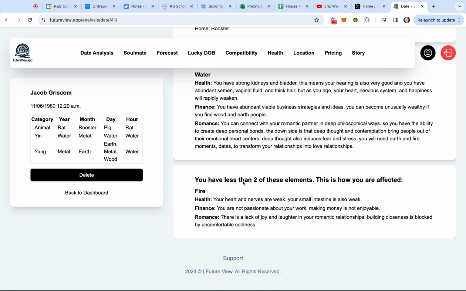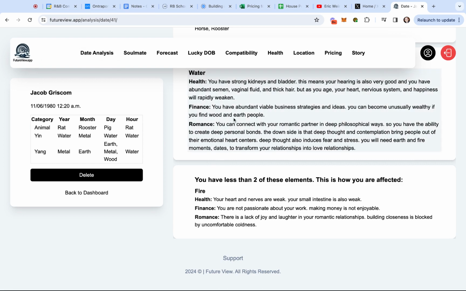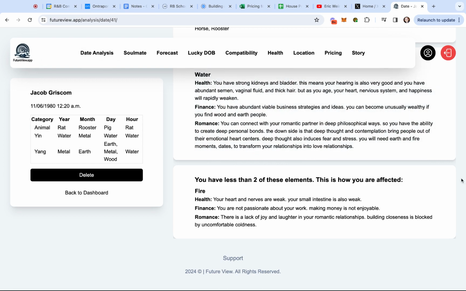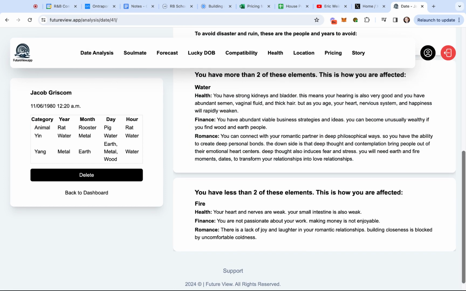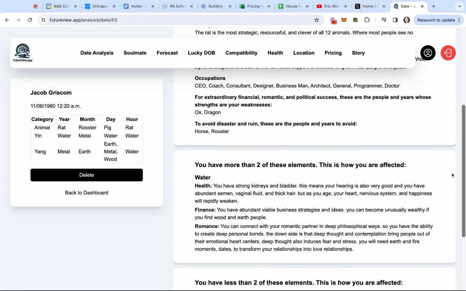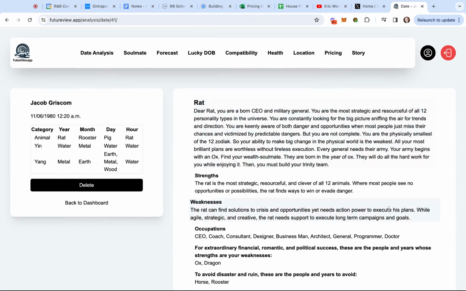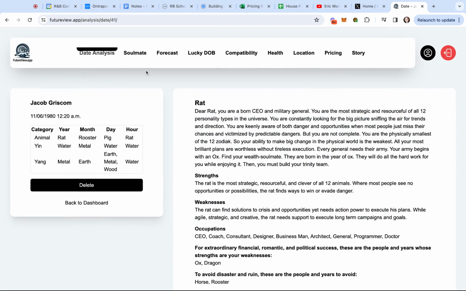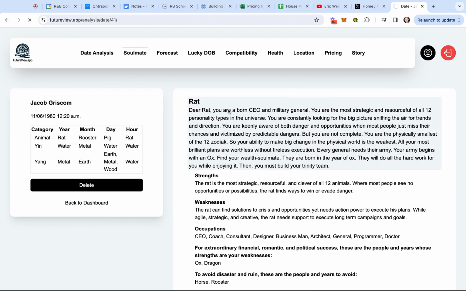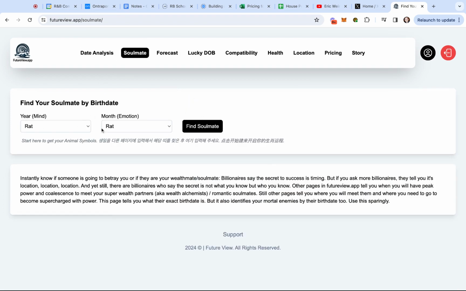So FutureView.app is attempting to apply real, actual calculations to forecasting. And so I would call this in the experimental phase right now, with some early promising results. So go ahead and check it out for yourself, see how well it aligns for you. And then once you have your date analysis, you can look at your soulmates and you can try to match that up accordingly.